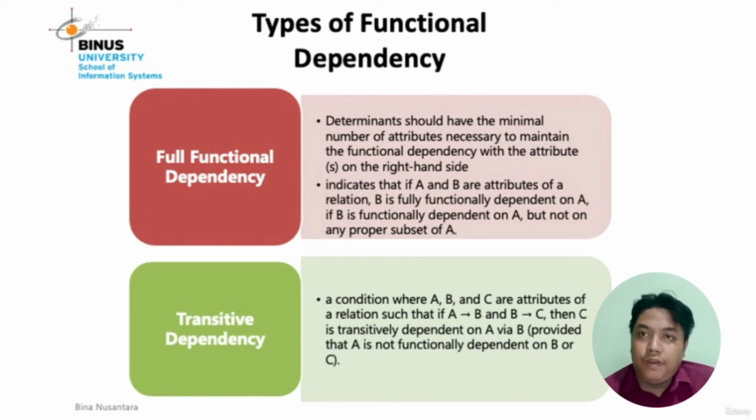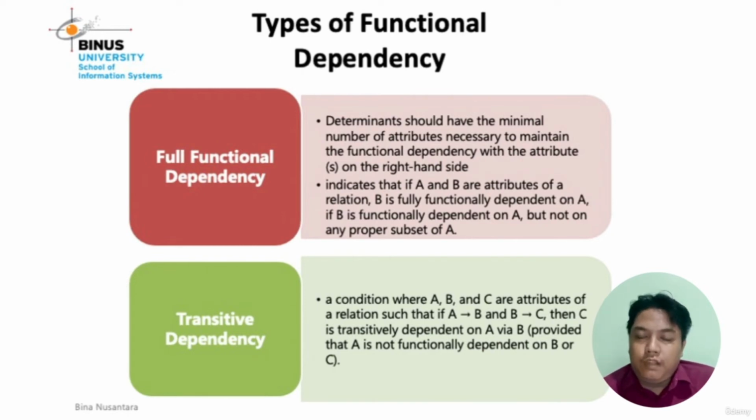Maybe I can give another example that is easier to understand. In a detailed transaction there are three attributes: ID transaction, ID item, and quantity. Quantity is fully dependent on ID transaction and ID item. It is called full functional dependency.